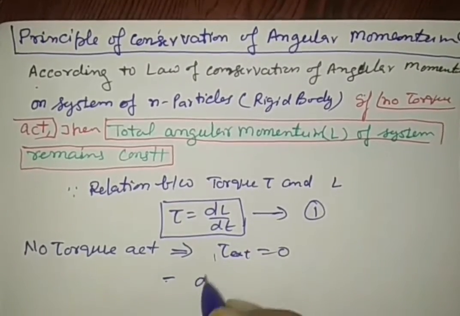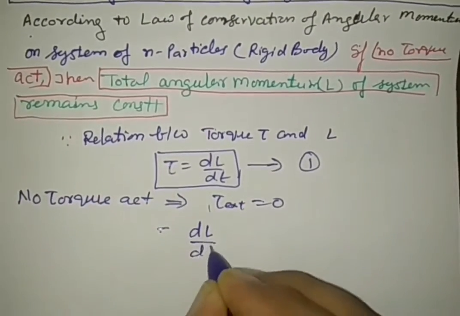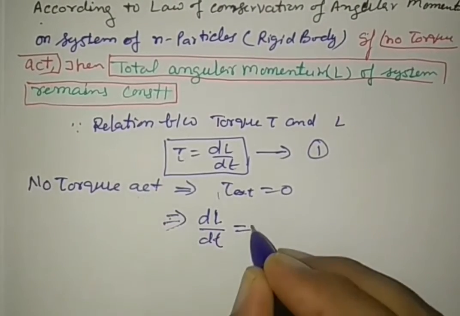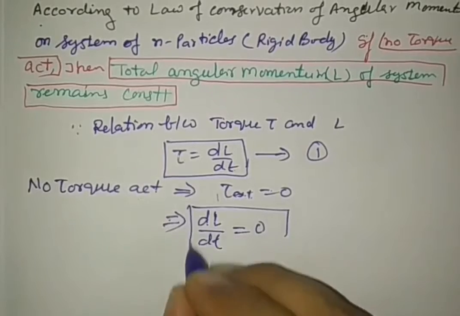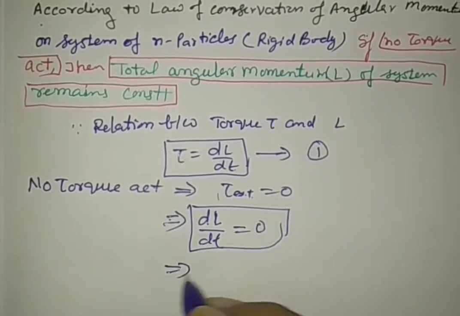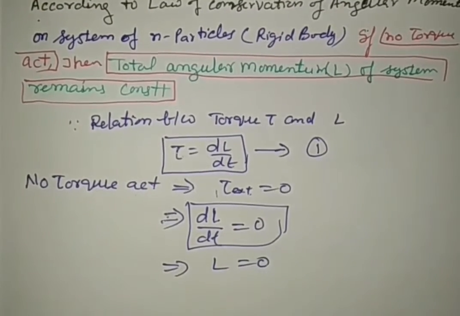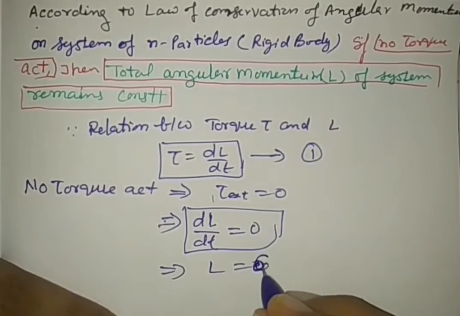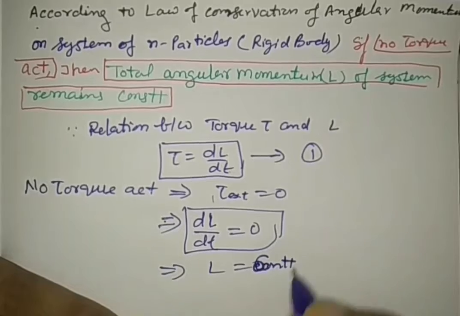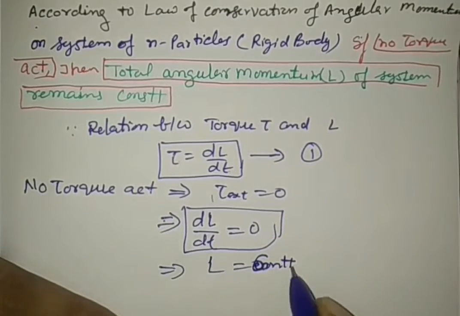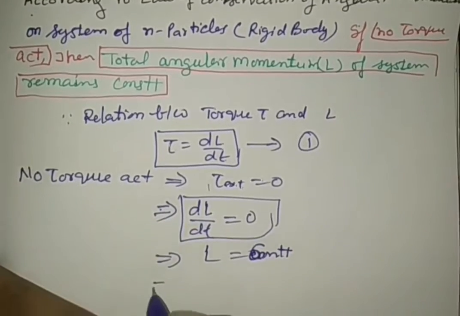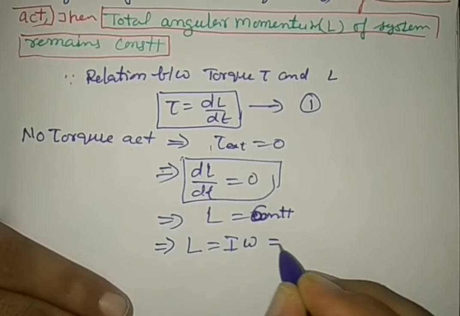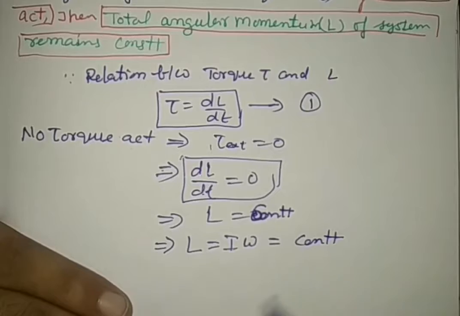If we apply this condition, equation 1 can be written as dL by dt. If torque is 0, this implies that dL by dt is 0. dL by dt is 0 implies L is equal to a constant, since the differential of a constant is 0. So L represents a constant. And since we know that L is equal to I omega, I omega is equal to a constant.